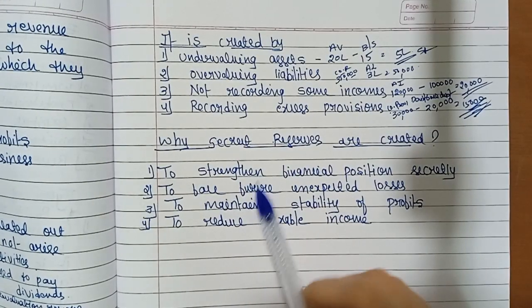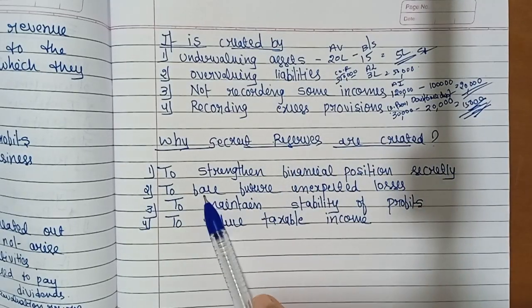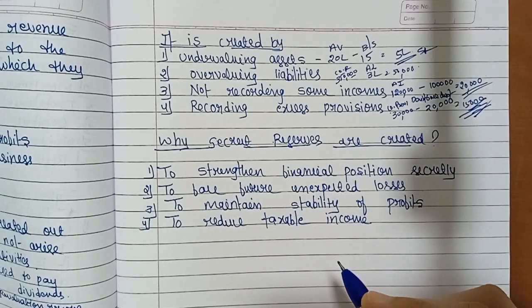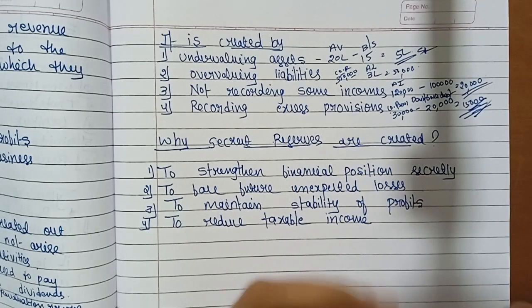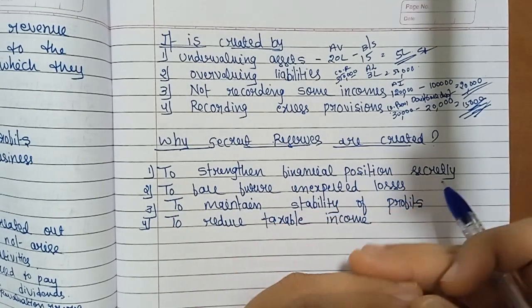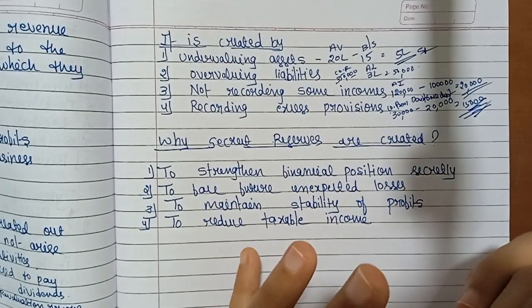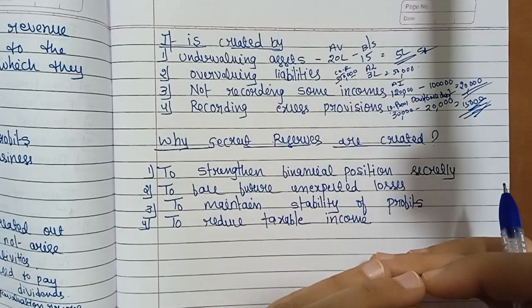Clear? So why are secret reserves created? To strengthen the financial position secretly, to face future unexpected losses, to maintain stability of profits, and to reduce taxable income. In the fourth one, the company or business shows lower profit. Why? Because then they will pay less tax. If they show higher profits, they have to pay more tax, right? So they will show only the lower profits, and then the company has to pay less tax.